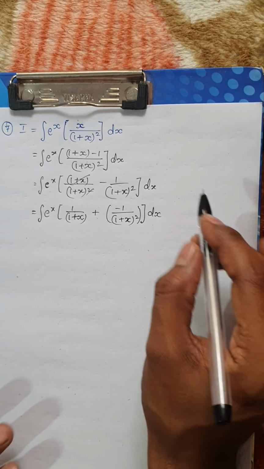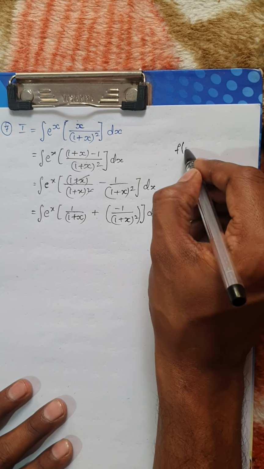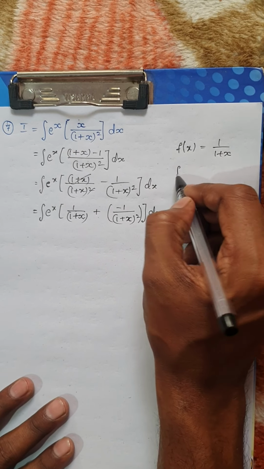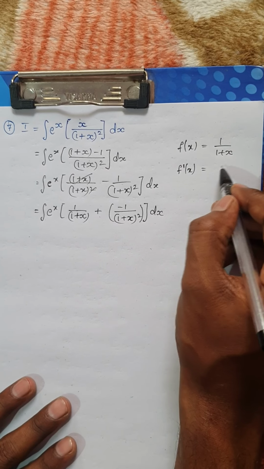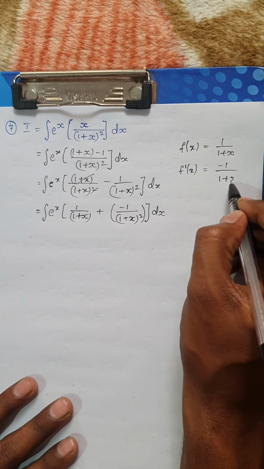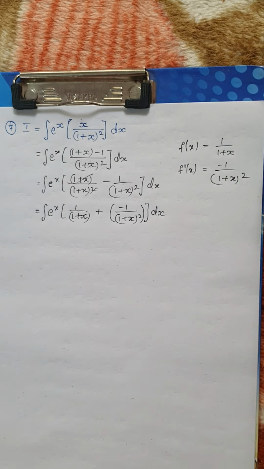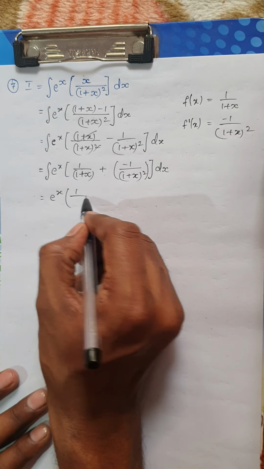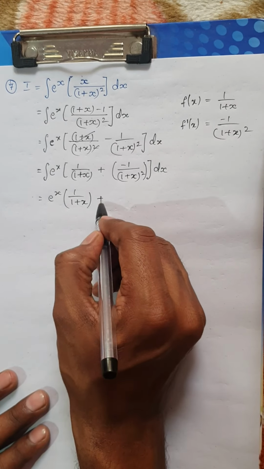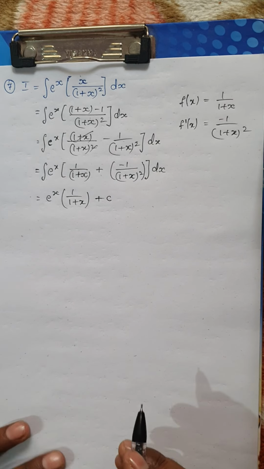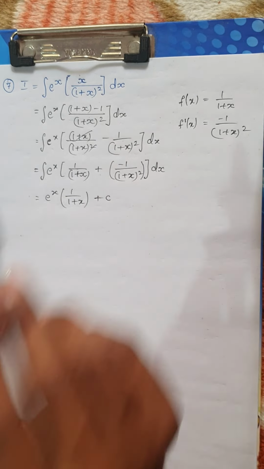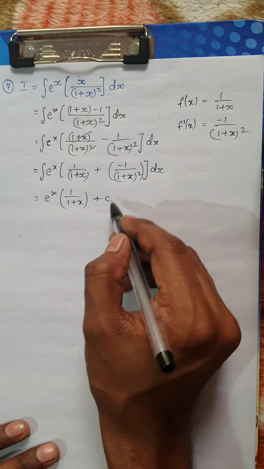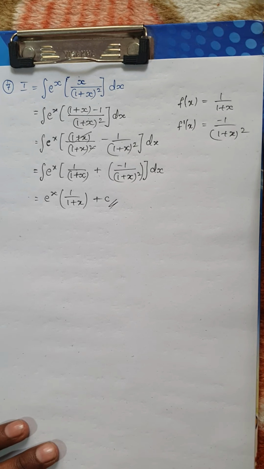And we all know, I hope this is a standard result, you would be knowing it. If I consider f of x as 1 divided by (1 plus x), then f dash of x, the derivative of 1 divided by (1 plus x), would be minus 1 by (1 plus x) whole square. So using this result, the function would be e power of x into f of x, which is nothing but 1 divided by (1 plus x), plus c as the constant of integration, and this would conclude the solution for the above given integral. Remember, these types of questions would be asked for 2 marks. So the final answer is done.